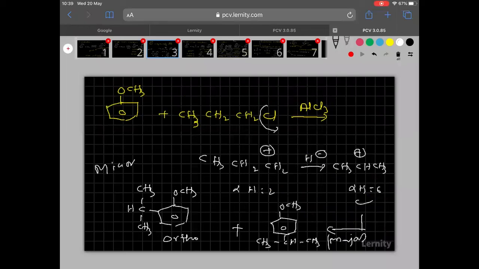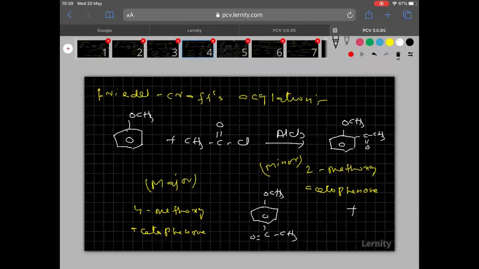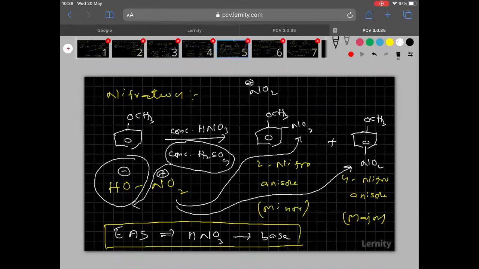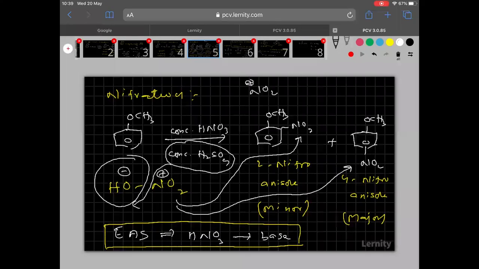Then third slide. Then here fourth slide, acylation, completed. Then here nitration. Remember, in all electrophilic aromatic substitution reactions, HNO3 acts as a base. By this nitration reaction, the alcohols, phenols, ethers chapter is completed.